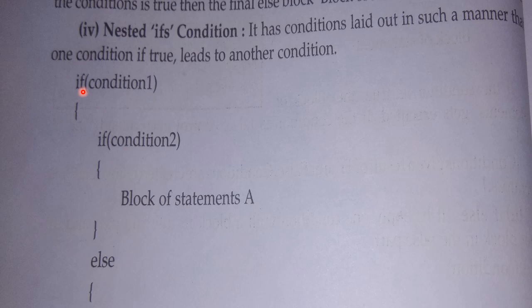Here, if the first if condition is true, then only it will check the next if condition. But if the first if condition is false, it will not check the next if condition. Remember that. If the first if condition is true, then only it will check the second if condition, and when both conditions are true, then this block of statements will execute.